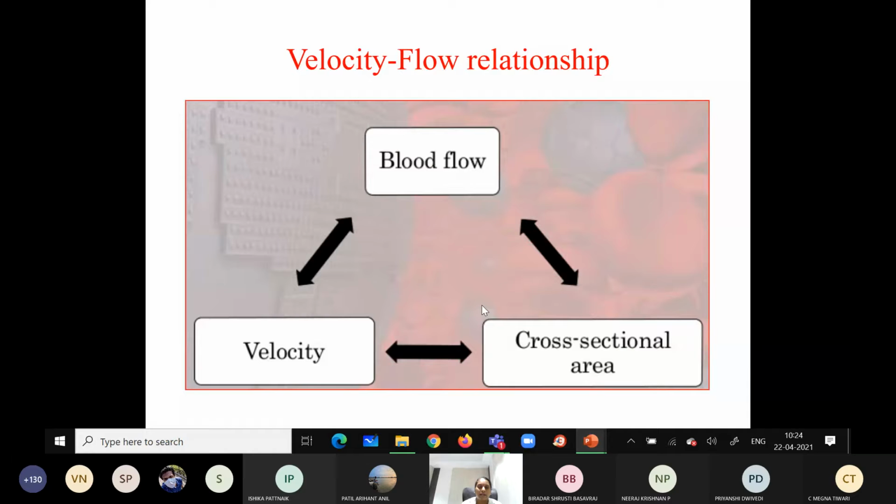So the velocity is rate of displacement of fluid with respect to time. This velocity is expressed in terms of distance per unit time, for example, centimeters per second. So the rate of displacement of the fluid per unit time is called as what? Velocity.